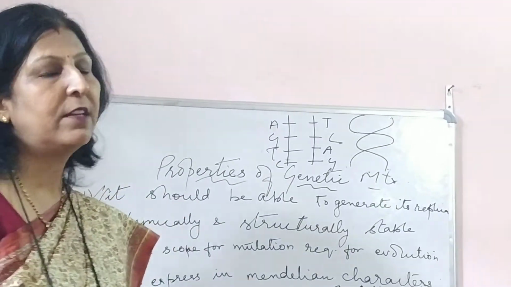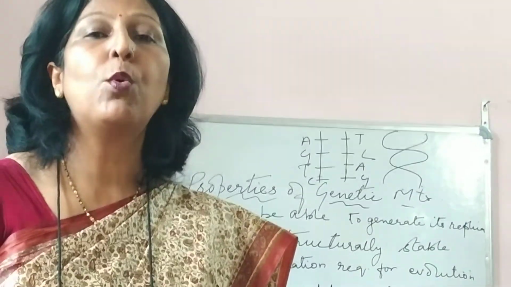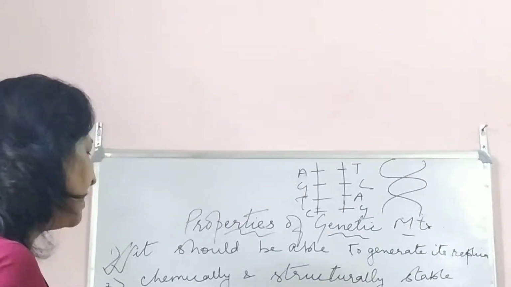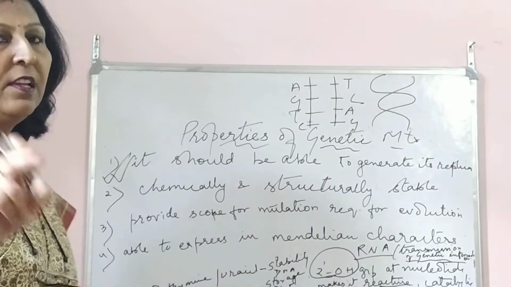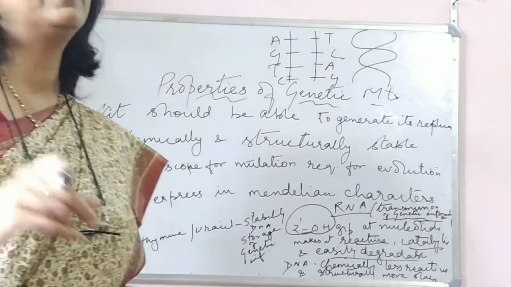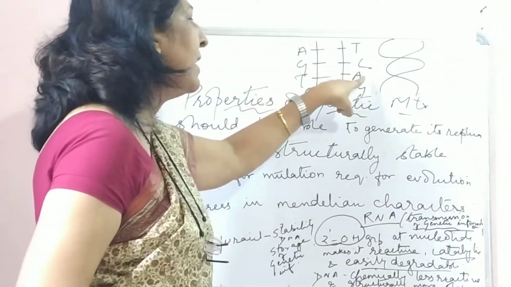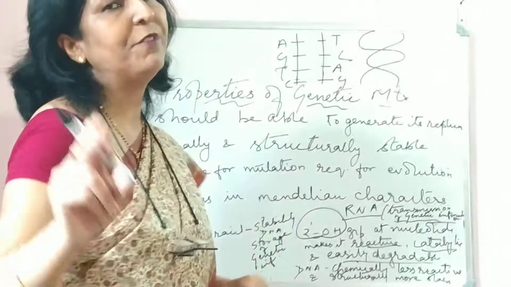I told you about Fred Griffith also, that experiment also shows that it is more stable. Got it? So chemically and structurally, DNA is more stable. And one more thing, thymine and uracil. Here I have talked about DNA, so thymine and adenine. In RNA, instead of thymine, we have uracil.